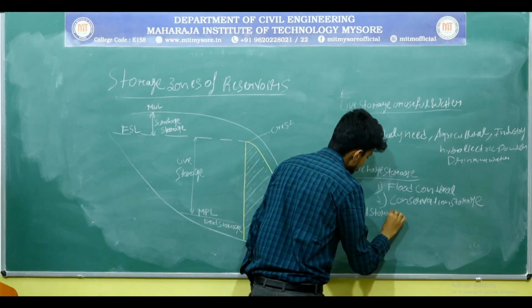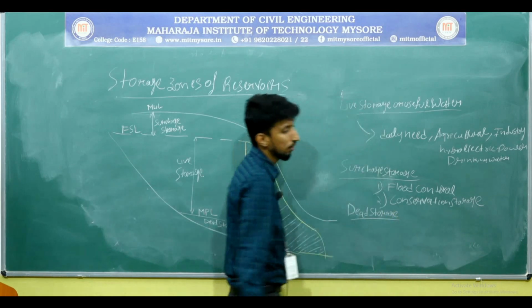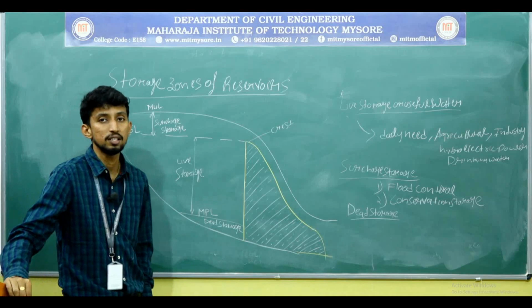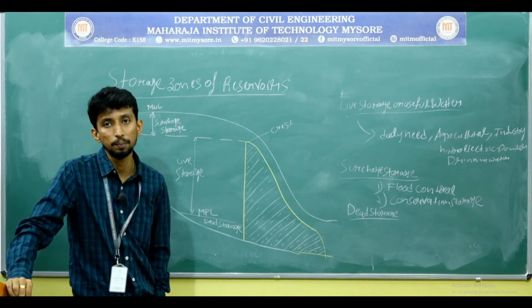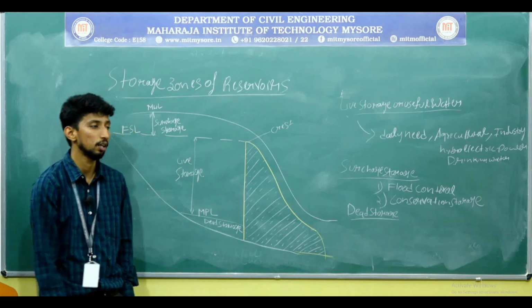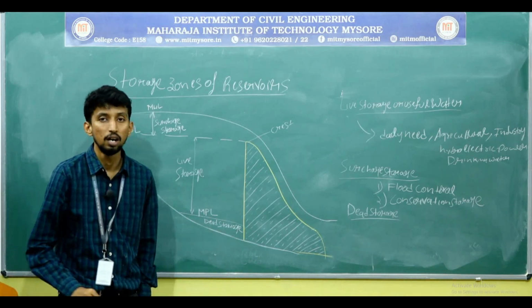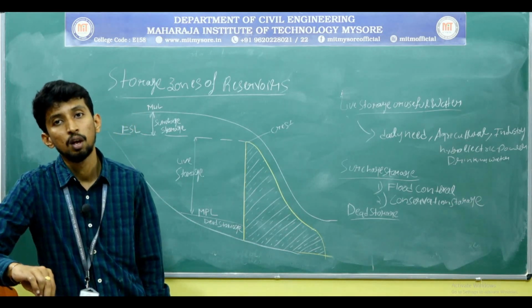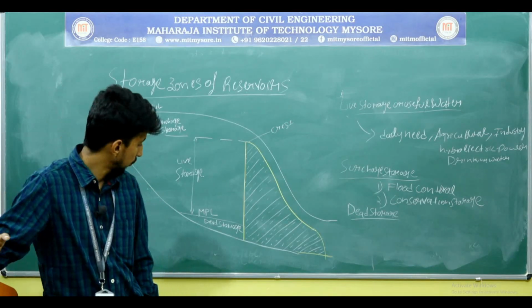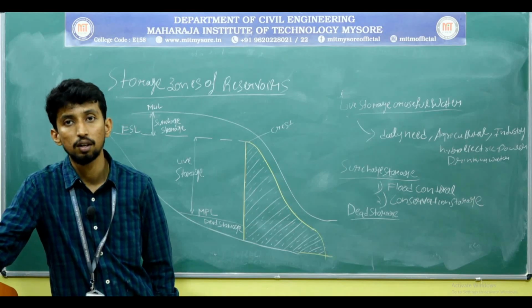What is dead storage? Whatever the water level below the minimum pool level, it is called as dead storage. It is not used for any purpose. It is not used for drinking, agriculture, or industrial purpose. It is only the minimum water level that has to be present in the dam. That water level is called as dead water level.